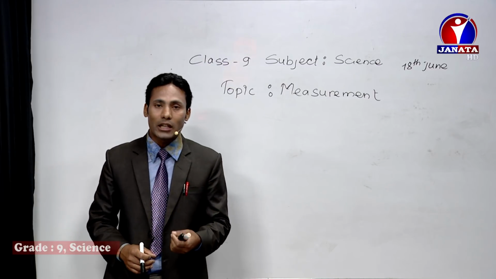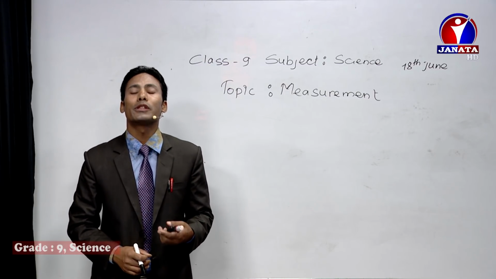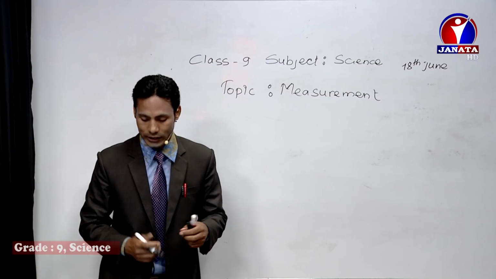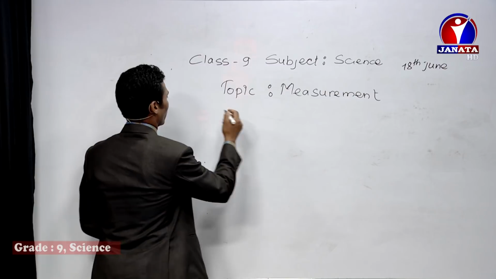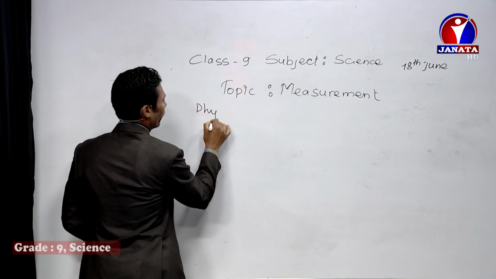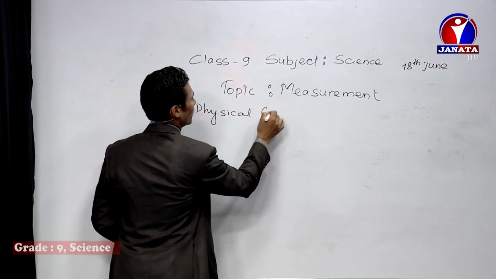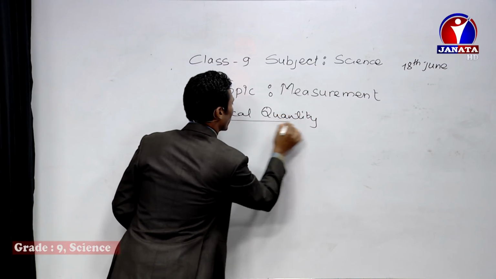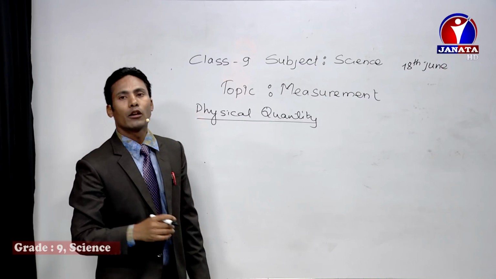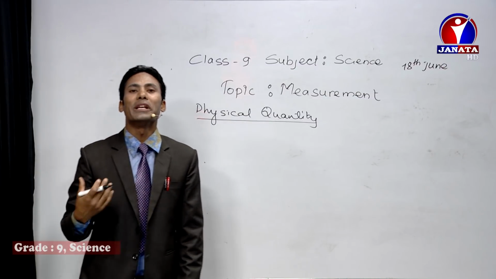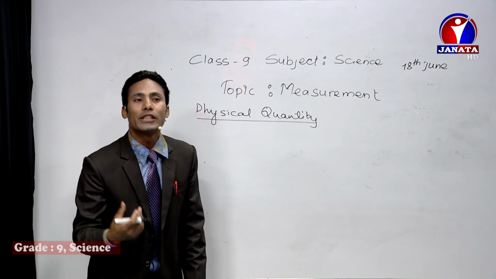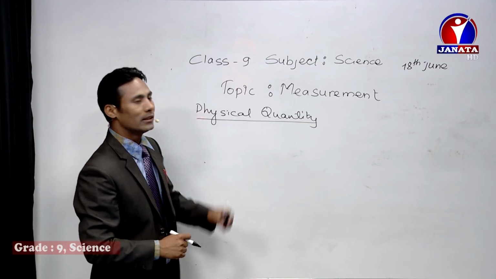Whatever component we can measure, those components or quantities are called physical quantities. So what is a physical quantity? The quantity which can be measured directly or indirectly is called a physical quantity.